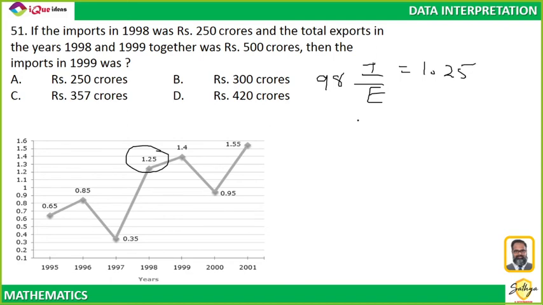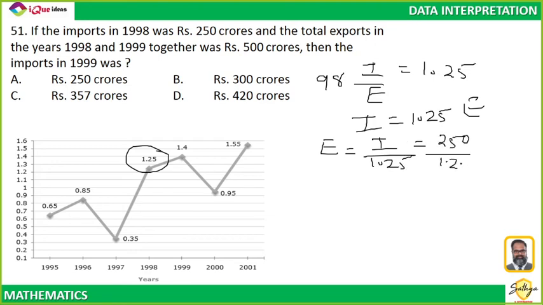So, can I say import is equal to 1.25 export, or rather export is equal to import upon 1.25, and import value is given, 250 upon 1.25. That is a pretty straightforward calculation, right? 250 upon 1.25 is equal to 200.